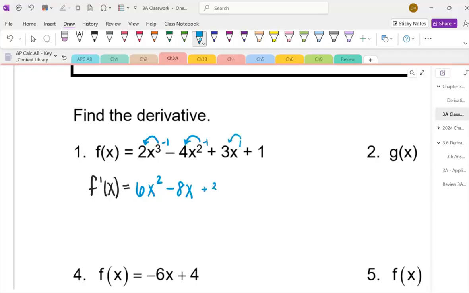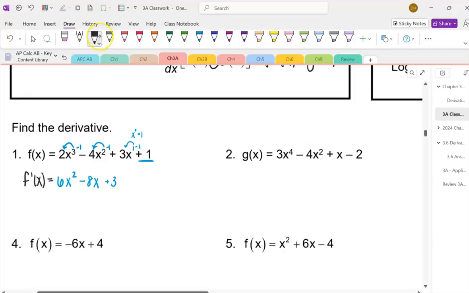When we take the derivative of 3x, again, you're going to think about there's a 1 right there. 3 times 1 is 3. And when we subtract 1, we get x to the power of 0. Anything to the power of 0 is just 1. So x to the power of 0 is 1. So it's really just 3 times 1, which then I don't have to put anything else. And then when we take the derivative of a constant, it's just 0. So again, on the end, we don't have to put 0. We just know that the derivative of a constant is 0. And this right here is our final answer.